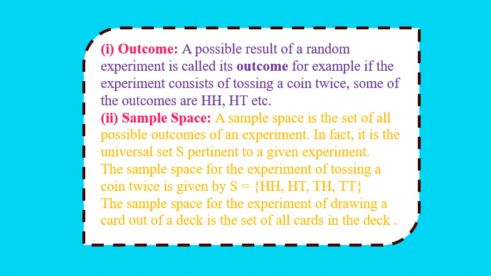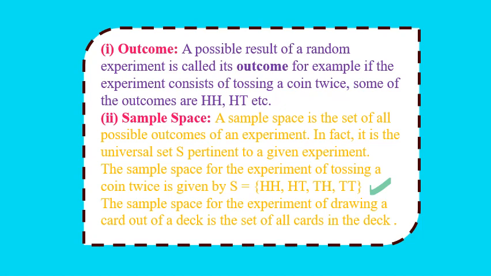We learned about sample space, capital S, in grade 10th and 9th. But what is sample space? Sample space is the set of all the possible outcomes of a random experiment. For example, if you take the experiment of throwing two coins, we know that we get HH, HT, TH and TT.